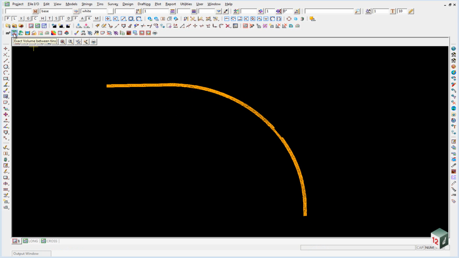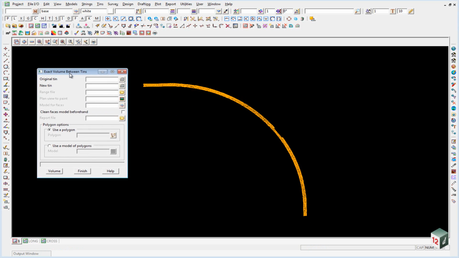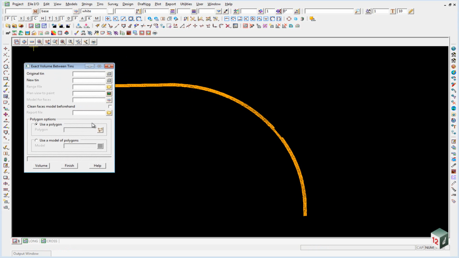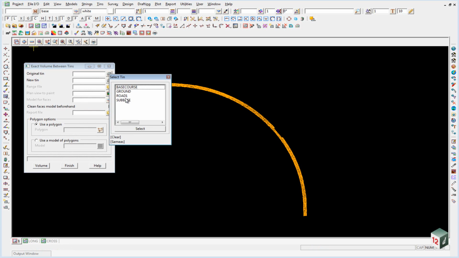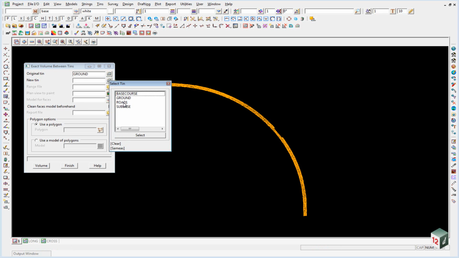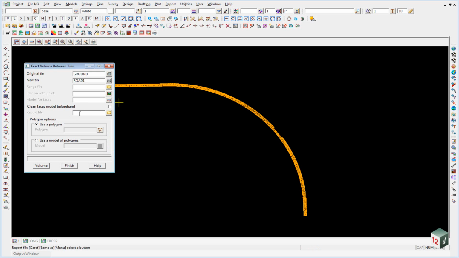So we click on the exact volume between tins icon, and the first one we're going to do, if we follow the same order as was in the previous report, would be from the ground surface to the design surface. We're going to give it a name, and we'll just call it Road 1 Vols Exact.